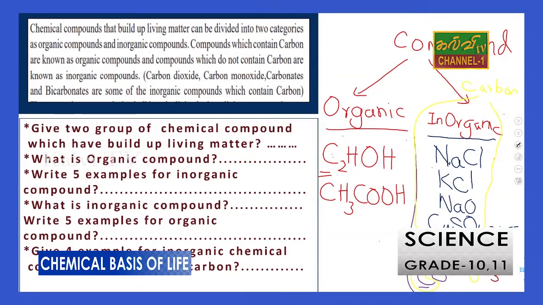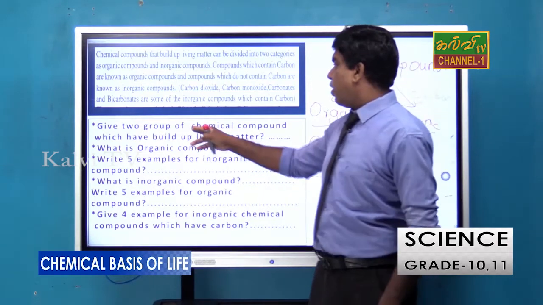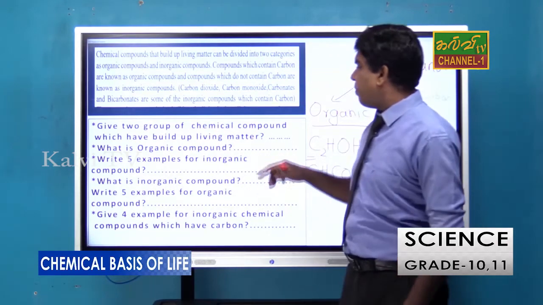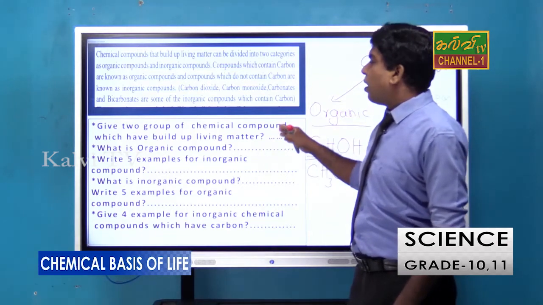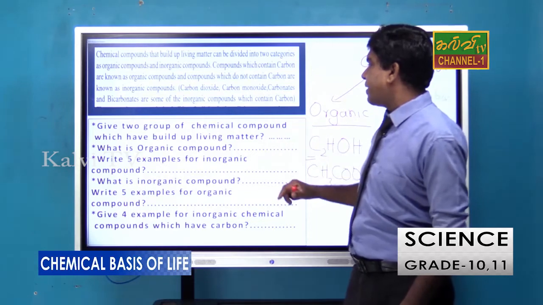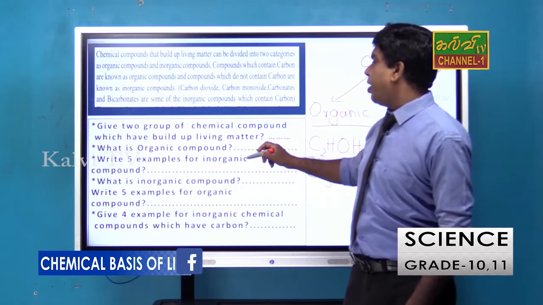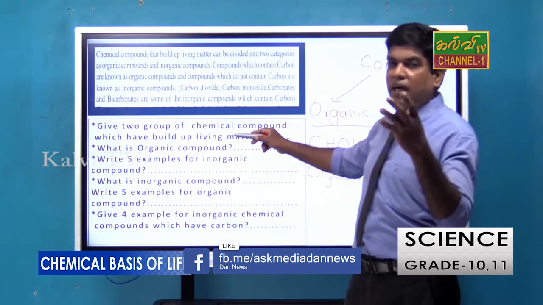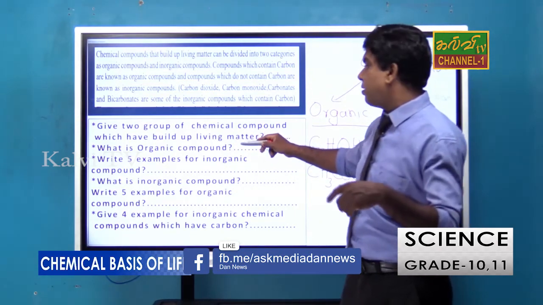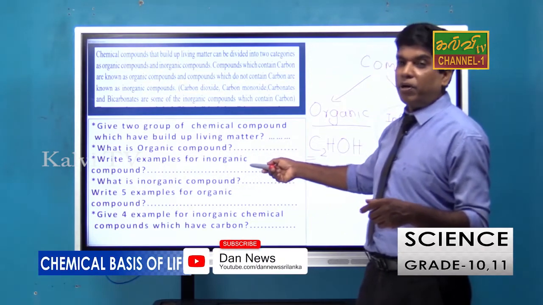Right? So here you can see the questions now. Give two groups of chemical compounds which have built up living matters. That is, they have found organic and inorganic substance. What is organic compound? We can say that a substance that consists of carbon is organic. Write 5 examples for inorganic compound.